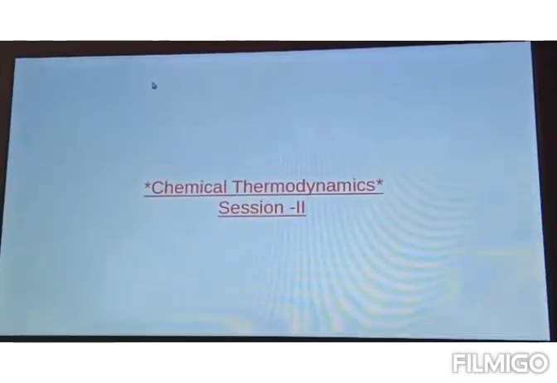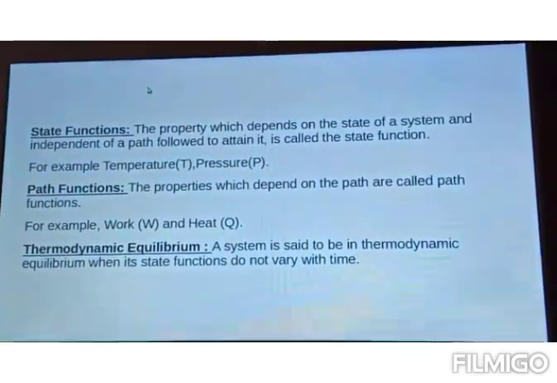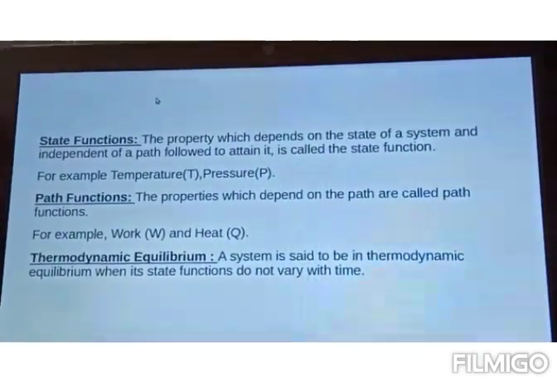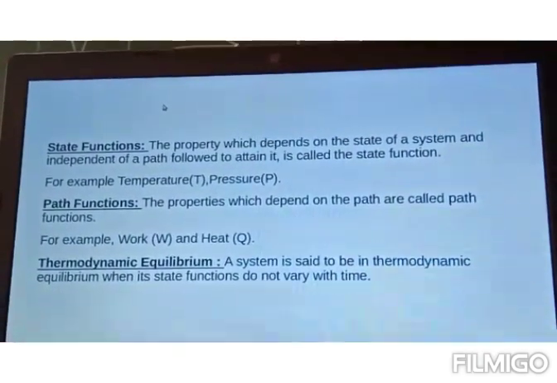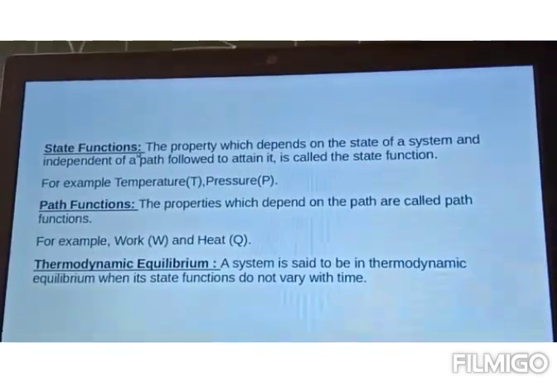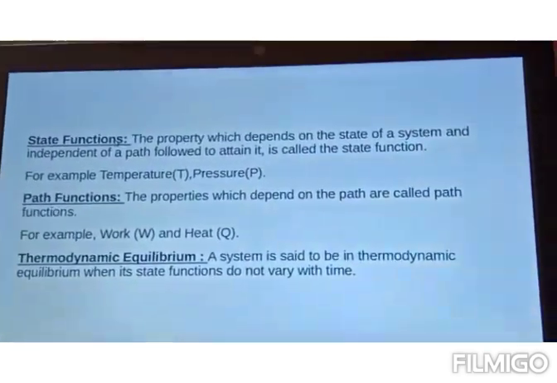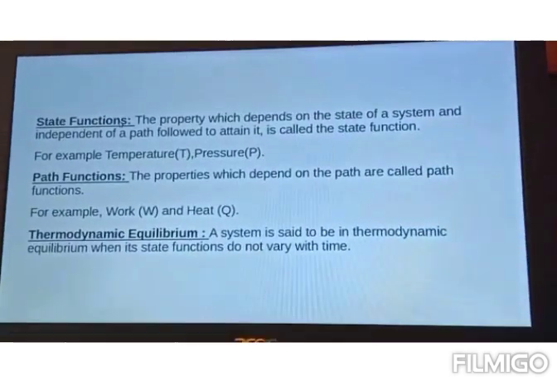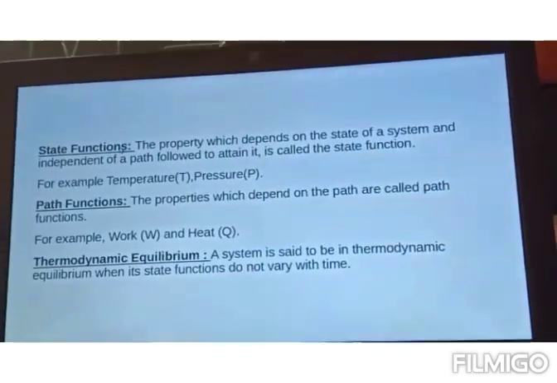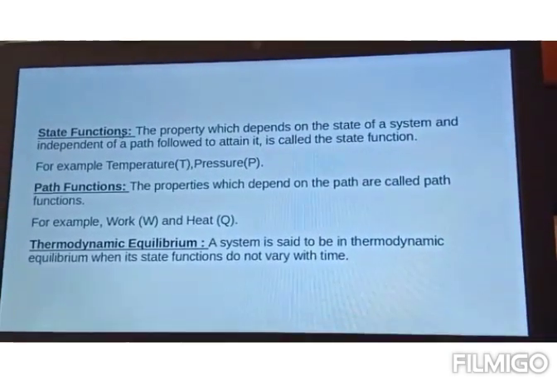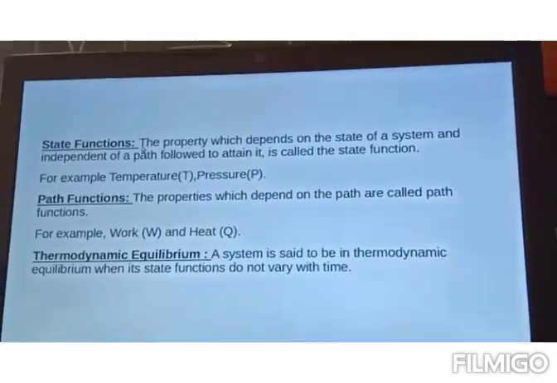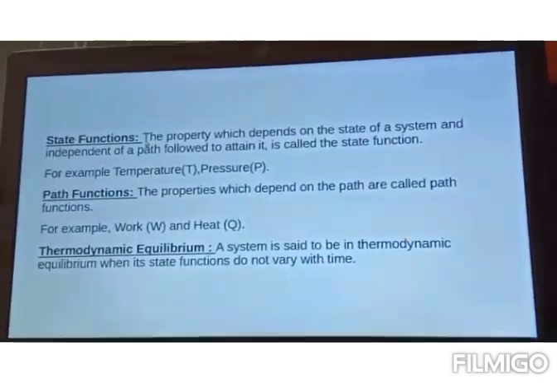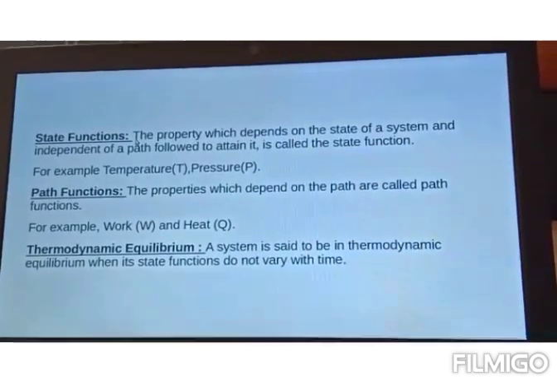Now let us start with functions. There are two types of functions in thermodynamics, that are state functions and path functions. A state function is a property which depends on the state of the system and is independent of the path followed to attain it. It depends on the initial and final state of the system, not on the path followed by the system.